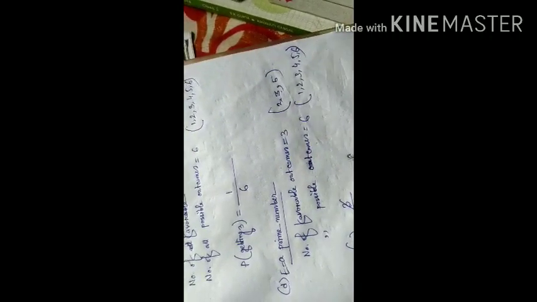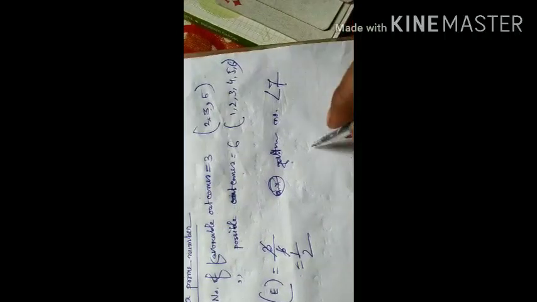And in the case of a certain event, for example, if the question is what is the probability of getting a number less than 7 when we throw a die, the favorable outcomes are all of 1 to 6.